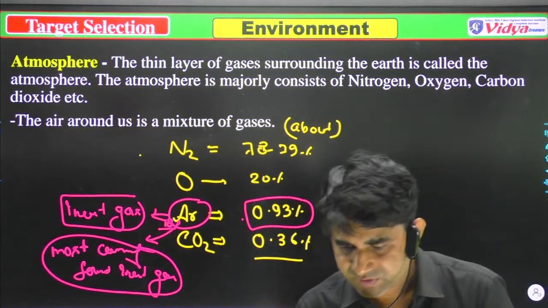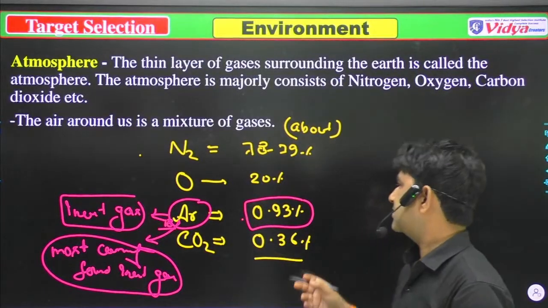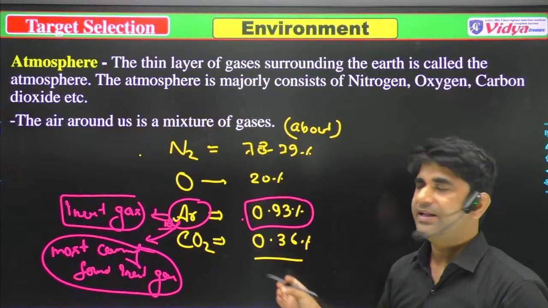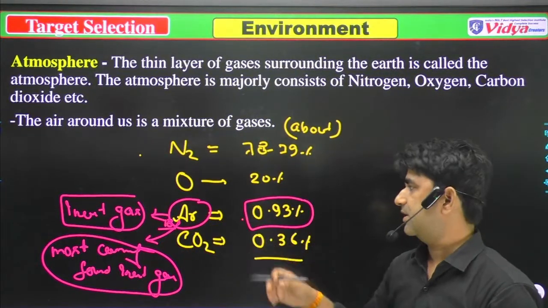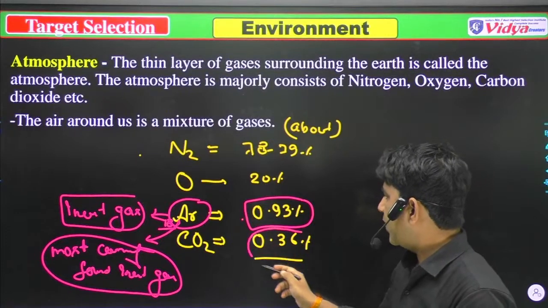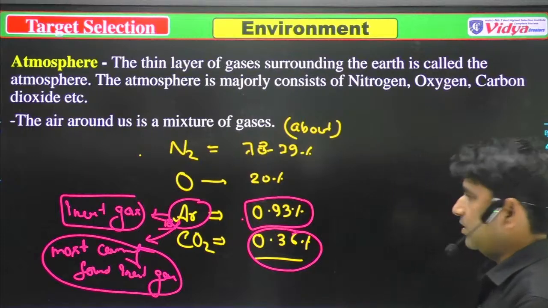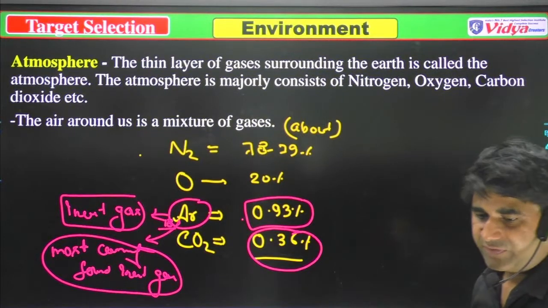0.93%. So you should remember that argon is found in a good amount, which is 0.93%, and it's an inert gas. And after that, the percentage of carbon dioxide is about 0.036%. Please take a screenshot, and after that we'll move to the next thing.